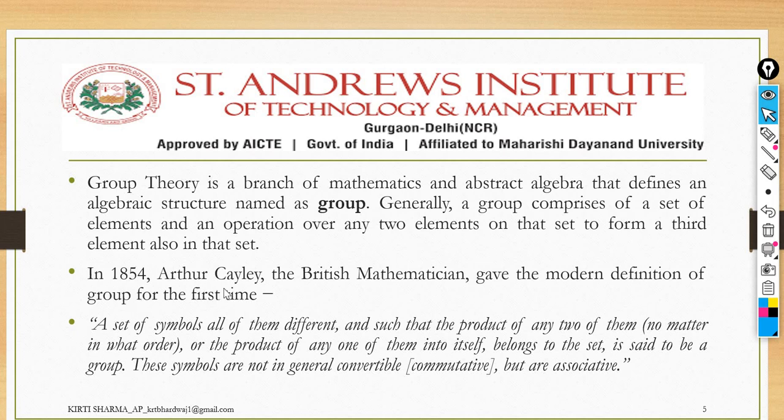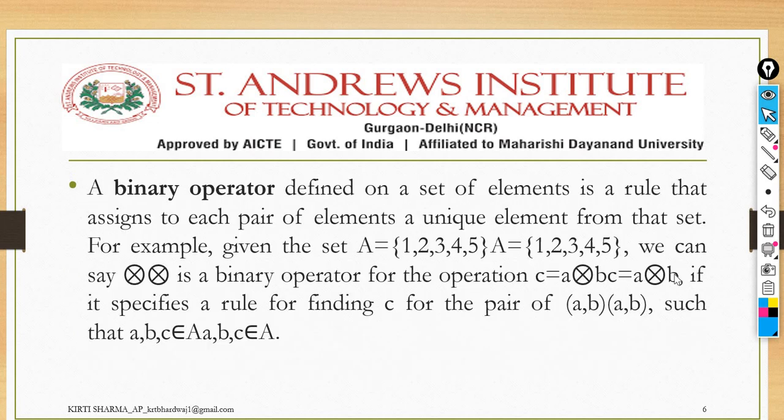In 1854 Arthur Cayley, the British mathematician, discovered this modern definition of the group that is shown here. First we have to learn what a binary operator is. As its name indicates, binary means two. So after applying the operator, the resultant is either true or false, or you can say zeros and ones. So the output after applying the operator will be binary.